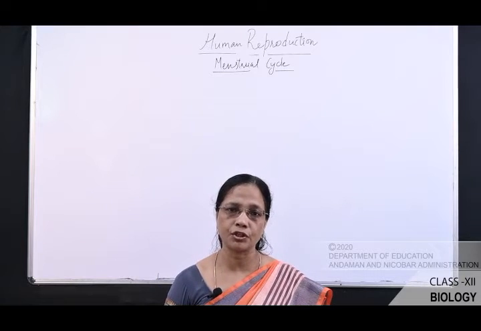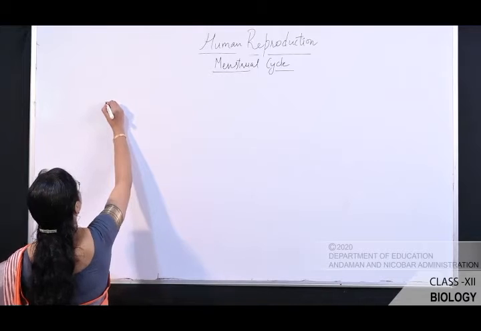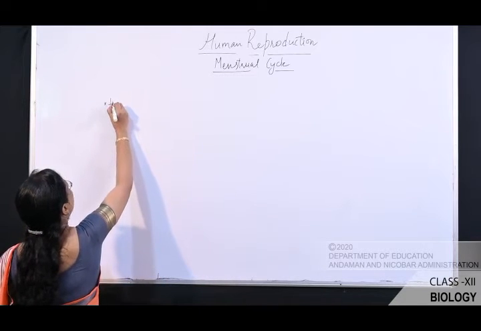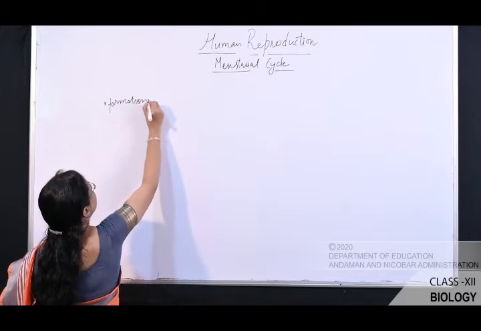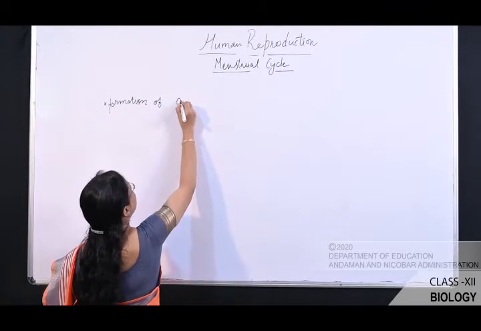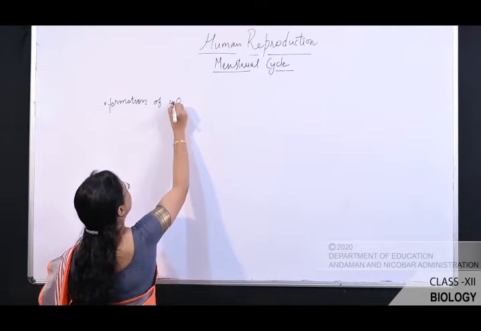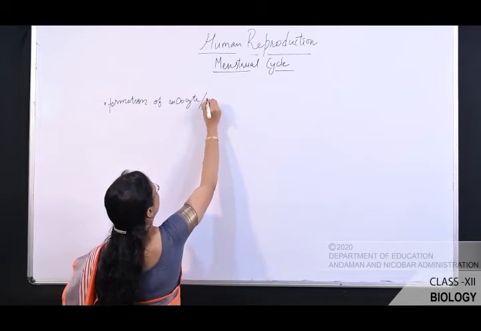So what is the definition of menstrual cycle? Let us see. First, it is the formation of oocyte, or we can say secondary oocyte or ovum.